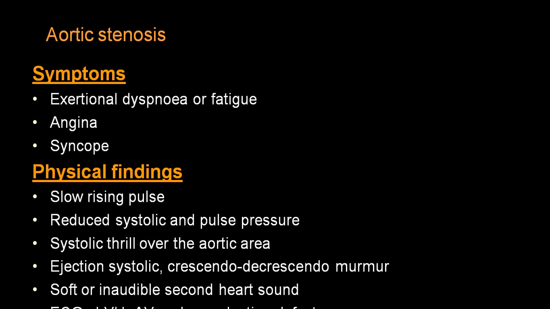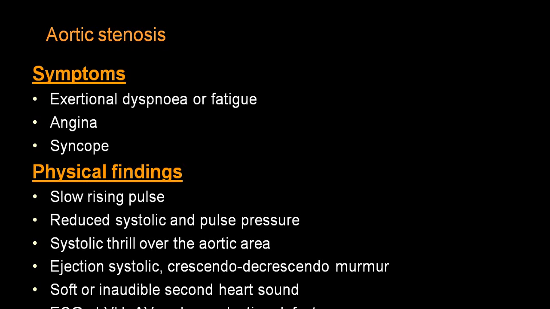In physical findings, pulse will be low volume. It is also called a slow rising pulse or anacrotic pulse or pulsus tardus. Systolic pressure is reduced, diastolic pressure is elevated, so pulse pressure is very, very narrow. On palpation, there is a forceful apex. It is more commonly seen just outside the midclavicular line, with mild LVH.